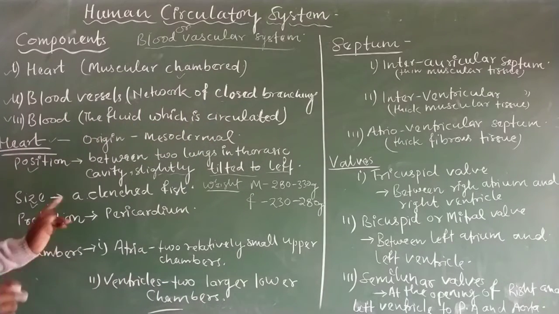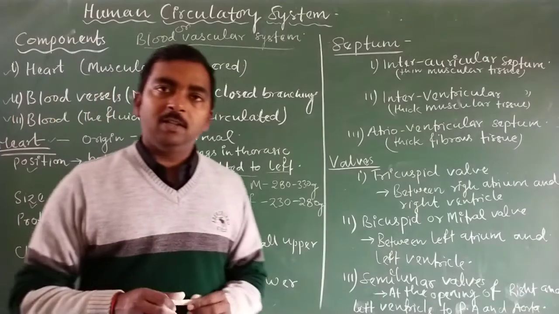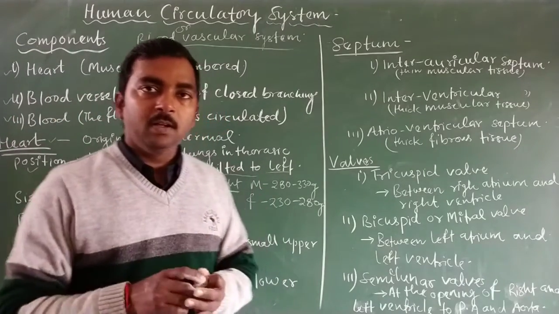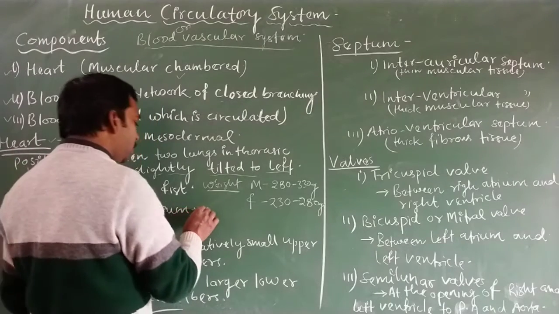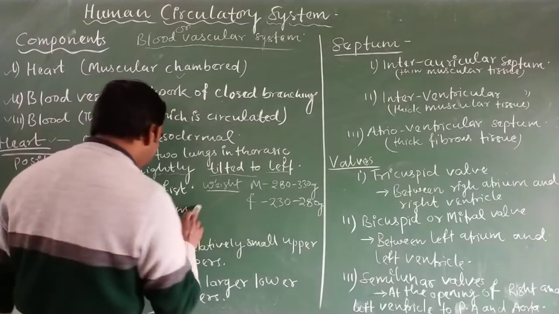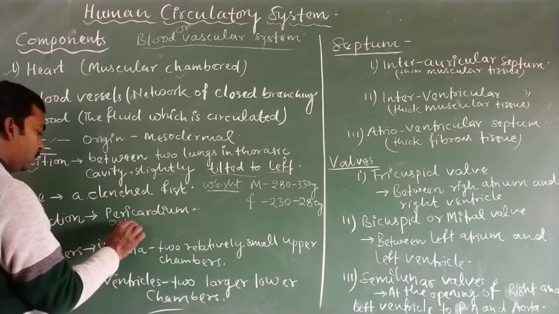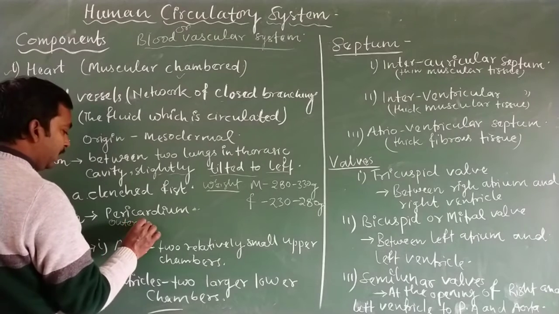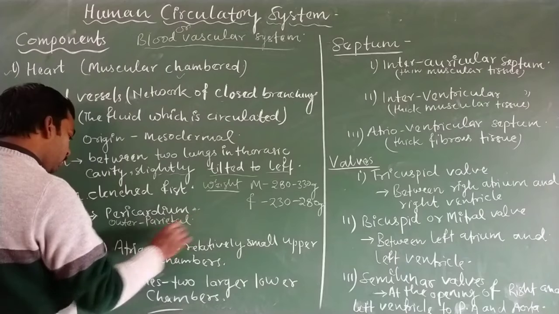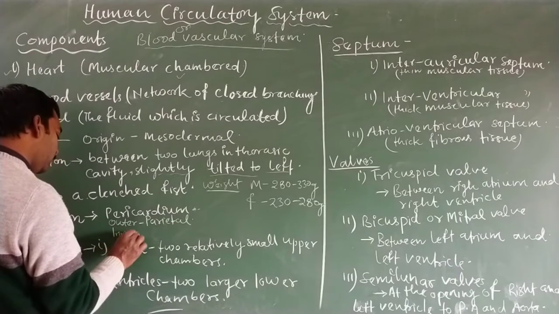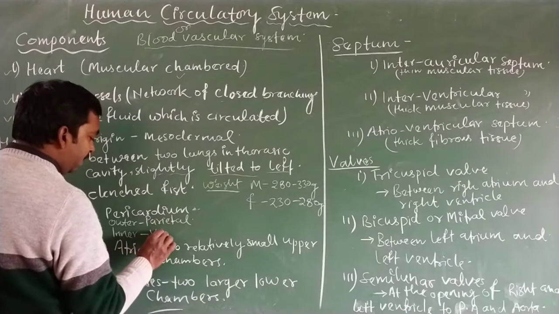Now, the protection. Protection of the heart takes place with the help of a protective membrane known as the pericardium, and the pericardium is of two types. The outer one is known as the parietal pericardium, while the inner membrane is known as the visceral pericardium.